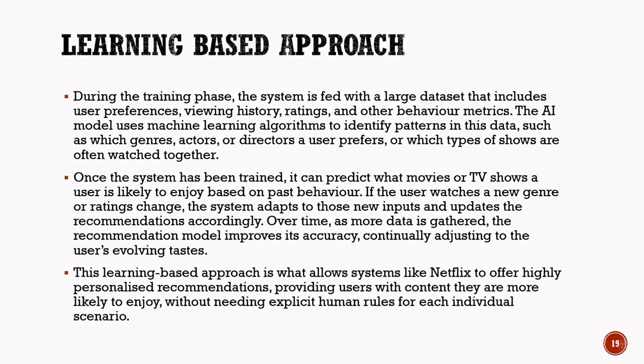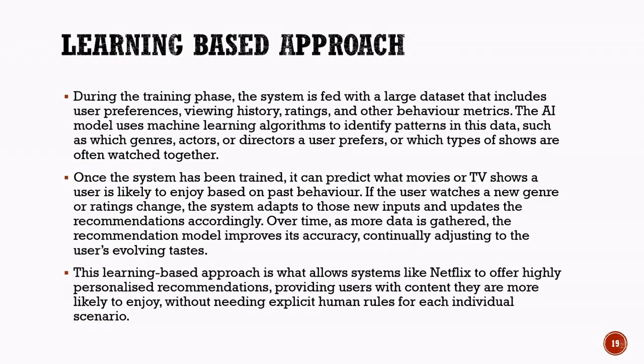How recommendation systems learn and adapt. Let us now understand how a learning-based recommendation system works behind the scenes. During the training phase, the AI system is provided with a large amount of data. This data may include a user's viewing history, ratings, watch preferences, search activity, and other behavioral information.